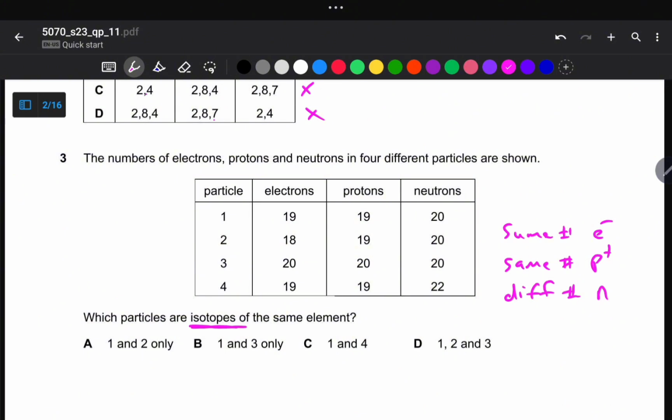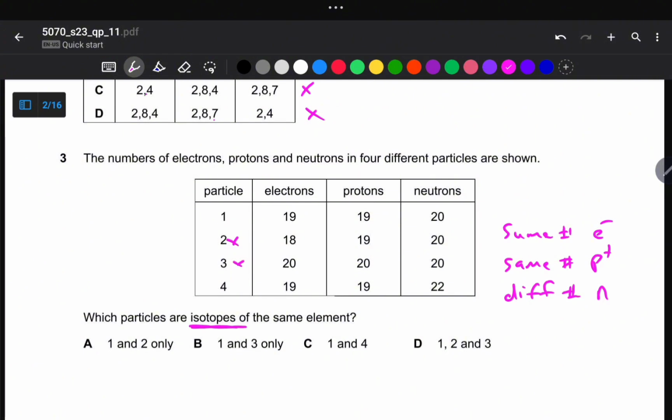So meaning to say they are not isotopes. And then option 3, 20. So they are not isotopes. And then option 4, 19, 19. So we now compare protons. We've got same number of protons, 19 here and then 19 here. So this one cancels out. They are not isotopes of any other option.